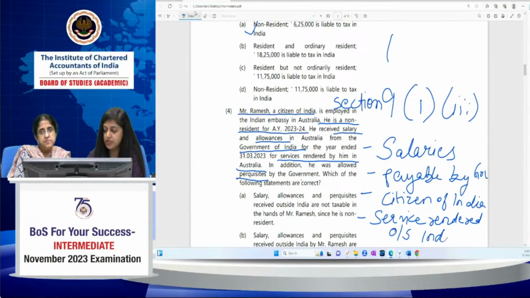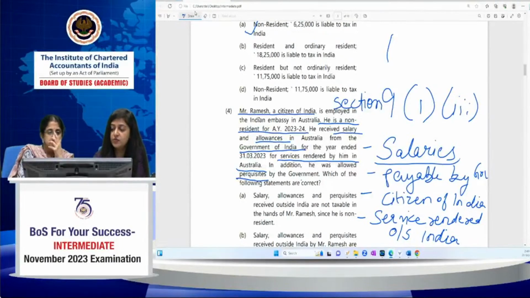Income under the head salary means the salary, allowances and perquisite, all three are under the head salaries. These are payable by the Government of India to Mr. Ramesh, who is a citizen of India, for the services which he has rendered outside India. So the salaries will be deemed to accrue or arise in India as per section 9, subsection 1, clause 3. So in case of a non-resident, it is deemed to accrue or arise in India.